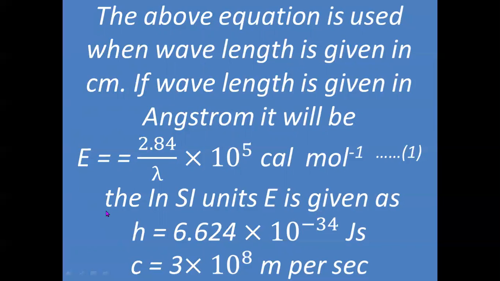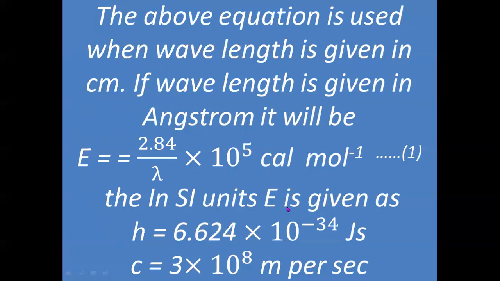Therefore, if we substitute that, we will have energy is equal to 2.84 by lambda into 10 to the power 5 calories per mole. Again, if we substitute the wavelength of radiations used, we can calculate the energy of absorbed energy.